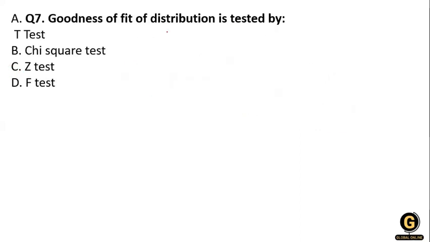Next question. Goodness of fit distribution is treated as, you know, option A, T test, B, chi-square test, C, Z test, and D, F test. So what will be the right answer? You know that goodness of fit is related to the chi-square test. The chi-square test is the goodness of fit test in statistical hypothesis testing, used to determine whether a variable is likely to come from a specific distribution. Clear or not?